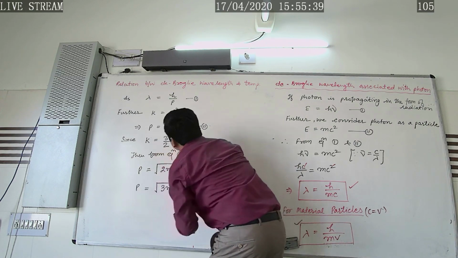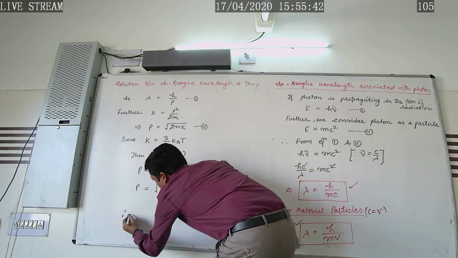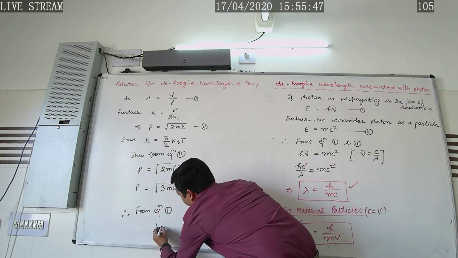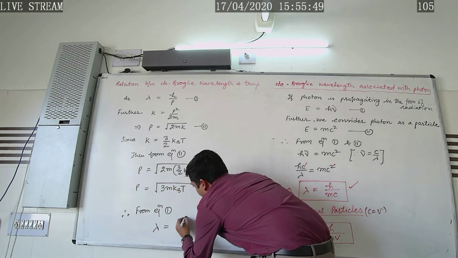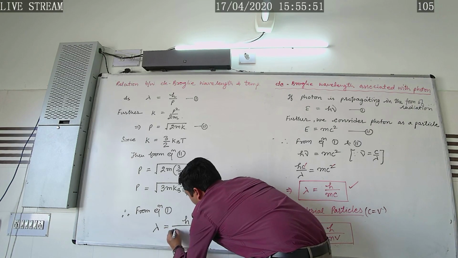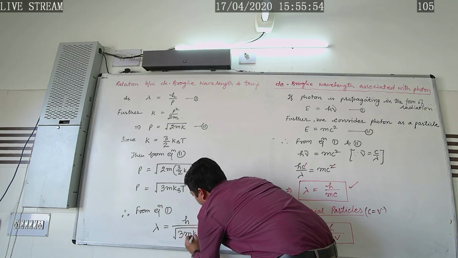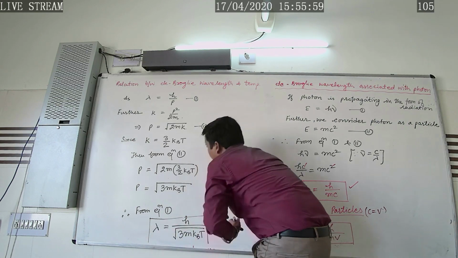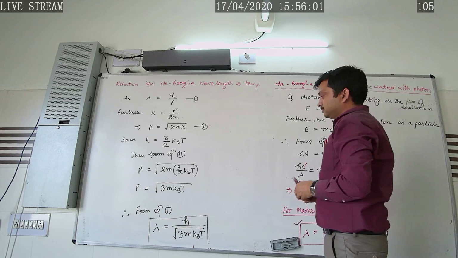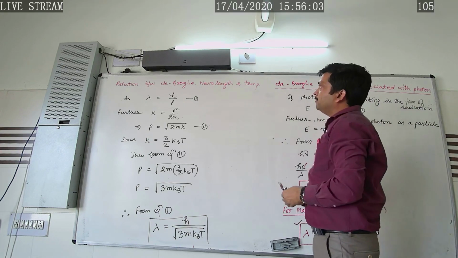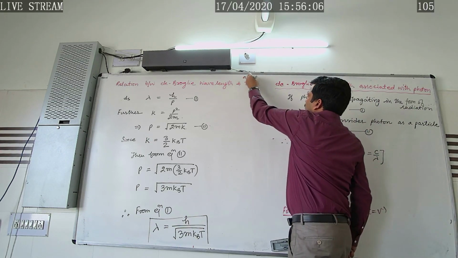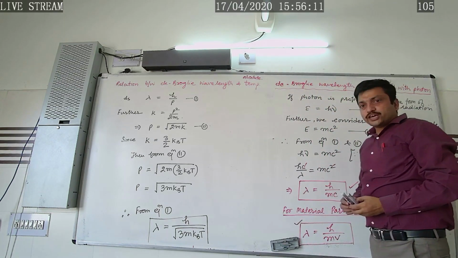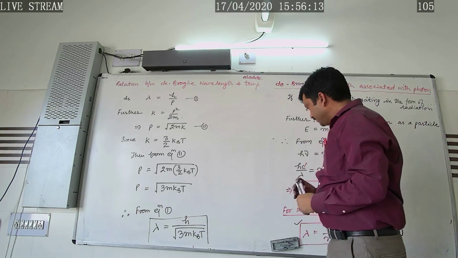This is the momentum. Therefore, from equation 1, the de Broglie wavelength can also be written as λ = h/√(3m kBT), and this is the relation between the absolute temperature and the wavelength.